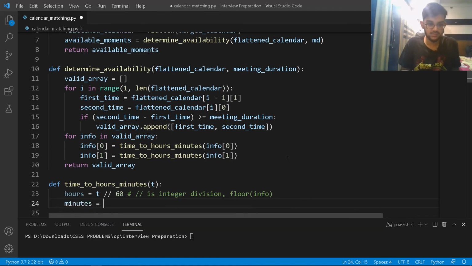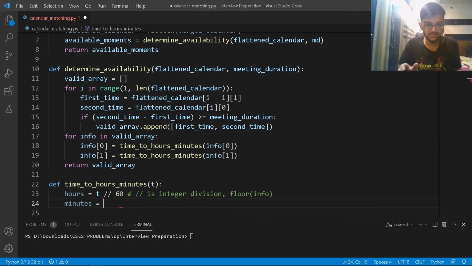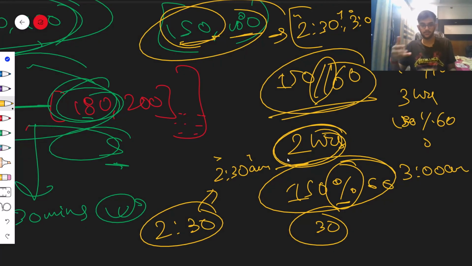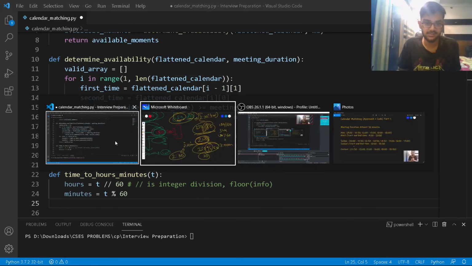So if I talk about the minutes one, we are probably at the end of the video, so I'll make sure we are on the recording page. Perfect. So minutes will be basically t modulo 60, right? That's what we have discussed in the whiteboard part, right? That's what we discussed here. So now that we have the minutes here, there's one small problem which might arise, right?